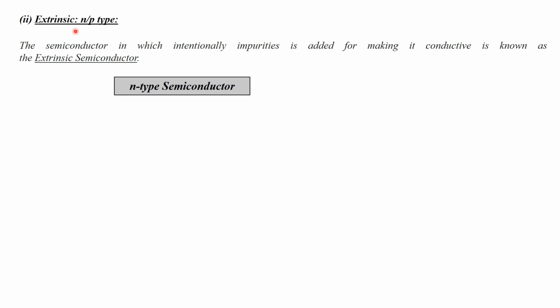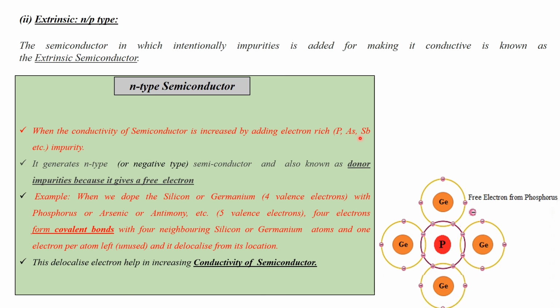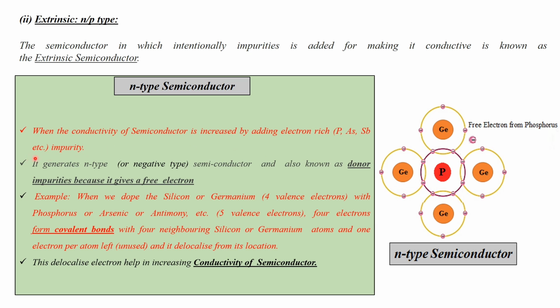Extrinsic, N or P type. The semiconductor in which additional impurities are added to make it conductive is known as an extrinsic semiconductor. N-type semiconductor: when the conductivity of a semiconductor is increased by adding electron-rich impurities such as phosphorus, arsenic, antimony, etc. This is phosphorus. It generates an N-type or negative type semiconductor and is also known as a donor impurity because it gives a free electron.